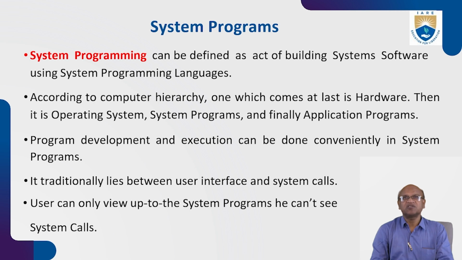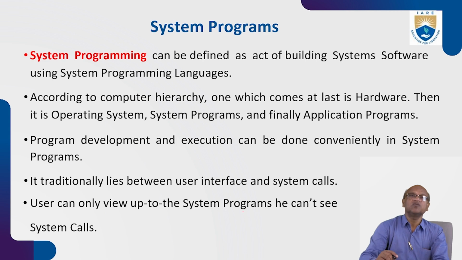Program development and execution can be done concurrently in system programs. That is what we write simply. So suppose you want to write a Java program and compile it. Without the JDK, we cannot write, compile, or execute a Java program, because there is a Java compiler and Java interpreter. That is a part of system programs. Application program, we are writing Java. So it traditionally lies between the user interface and system calls.